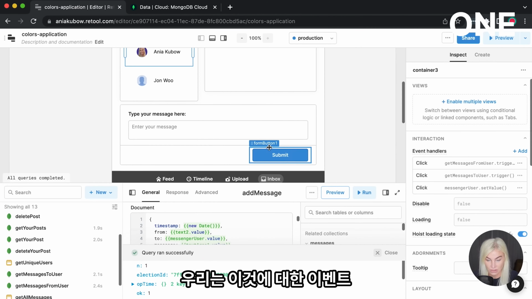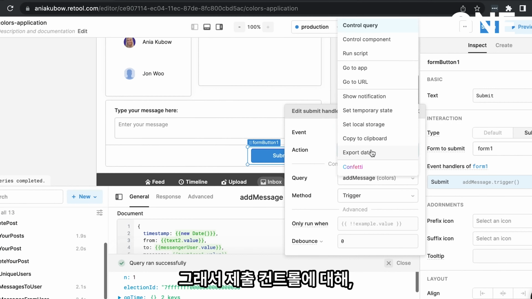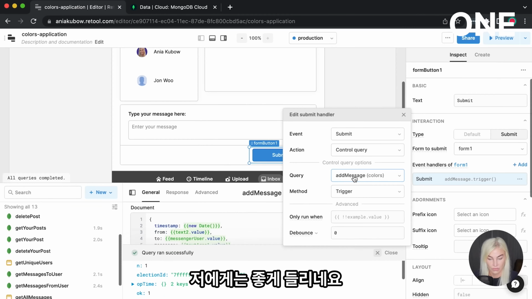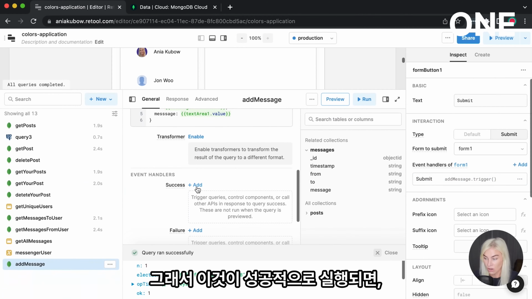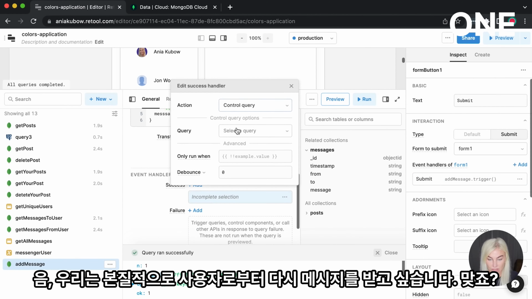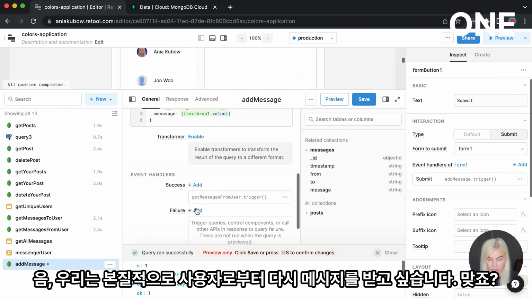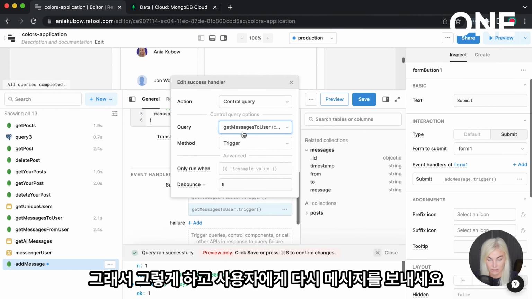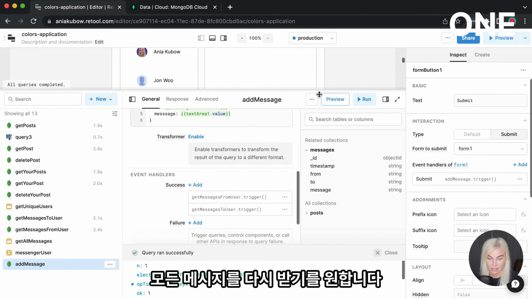And then we're going to have to add an event handler for this. So on submit, control the query, add message. That sounds good to me. And then on success of this, right? So once this is run, on success, well, we want to essentially get messages from user again, right? So do that and get messages to users again. So we want to rerun those so that it gets all the messages again.